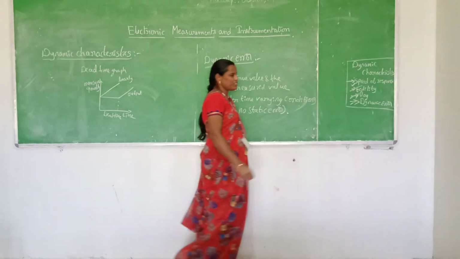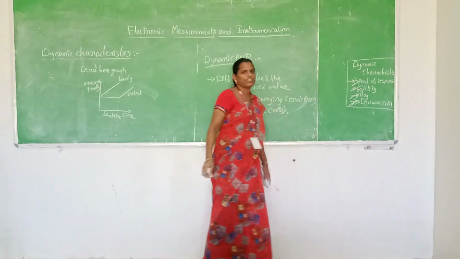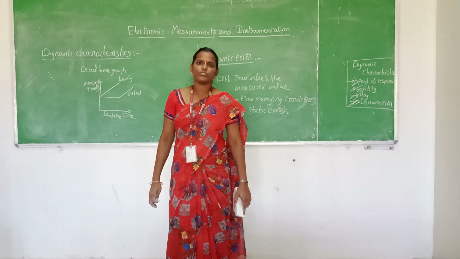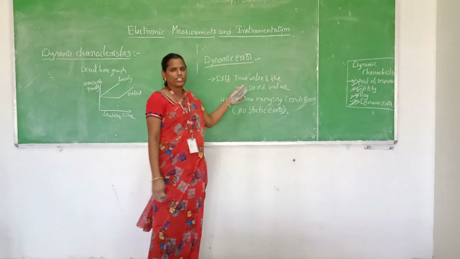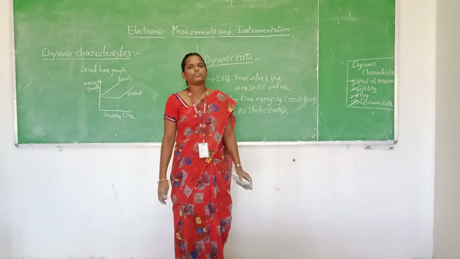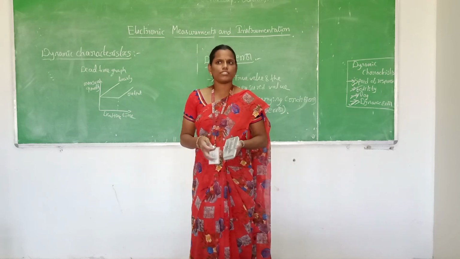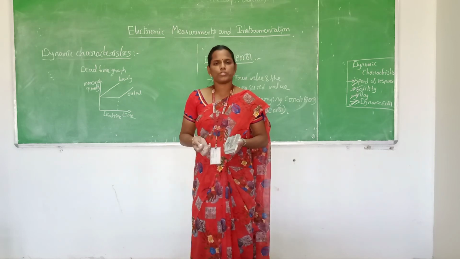So we have completed the dynamic errors. These are the four dynamic characteristics in the instruments. To conclude today's topic, we have discussed the different types of errors, like gross errors, systematic errors, and also random errors, and also we have discussed the